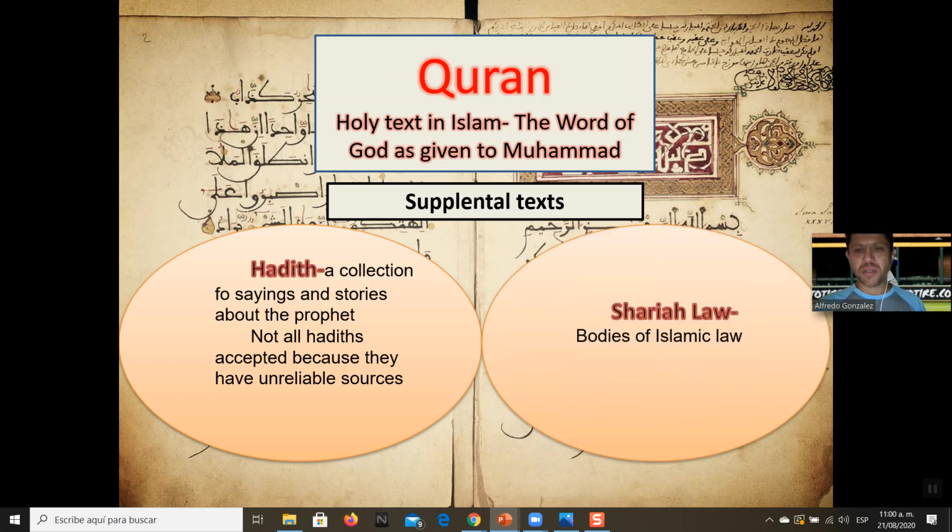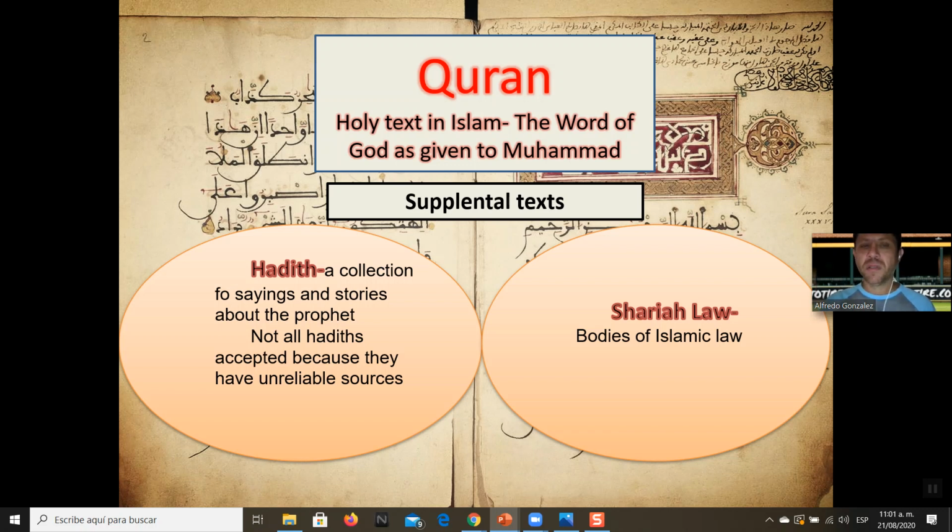And then there's Sharia law. Those are bodies of Islamic law. That also changes and is different depending on the country. But basically, that's the laws that people have to follow in the individual countries or individual places. Again, Sharia law, Islamic law is what you could call it.